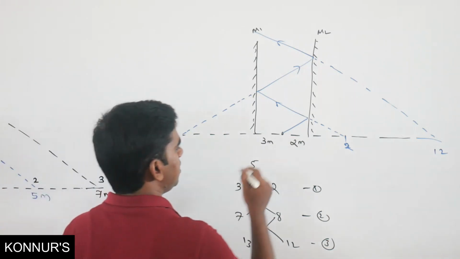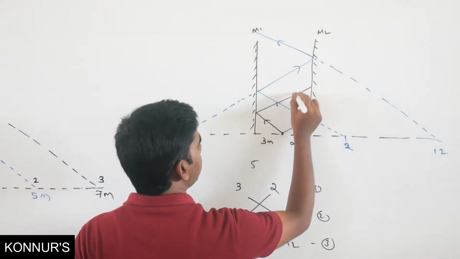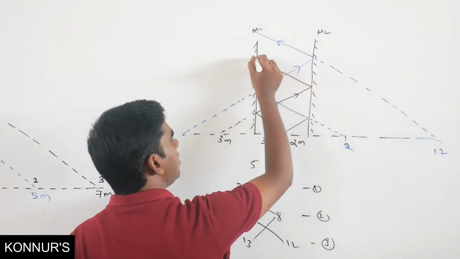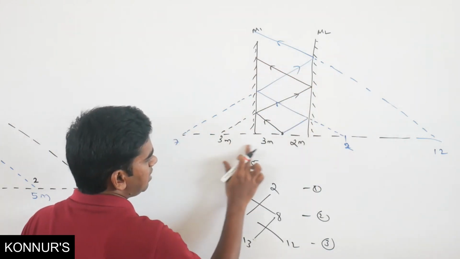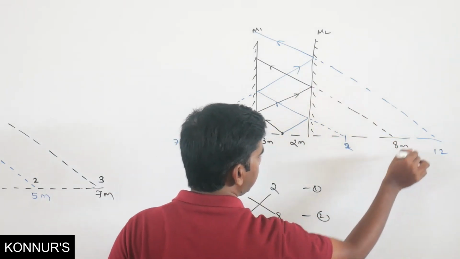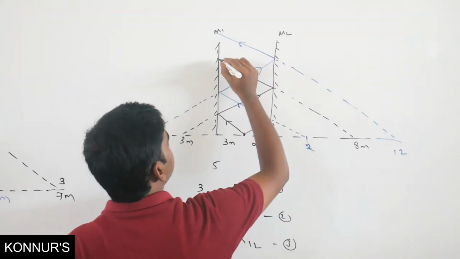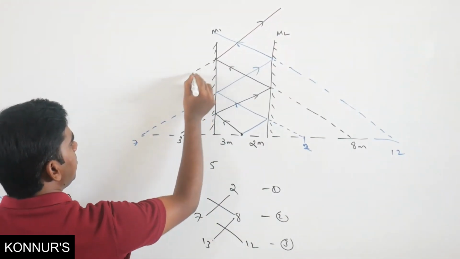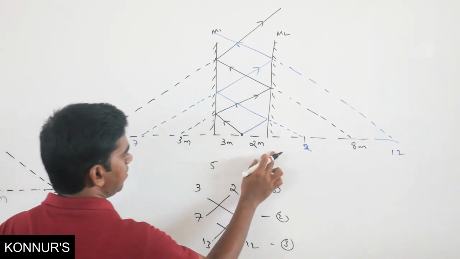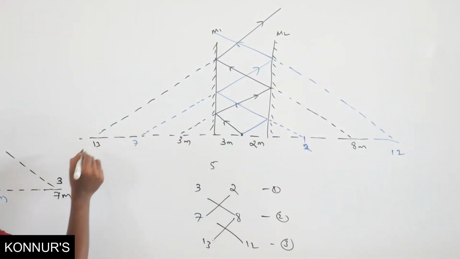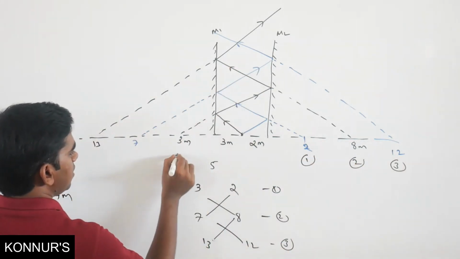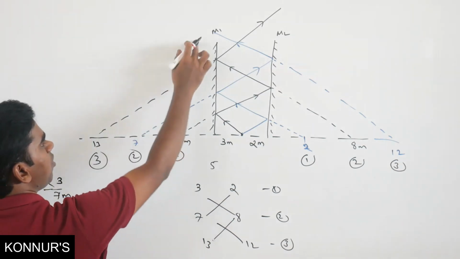Similarly, a ray of light reflects from here. Again it will reflect. So where is the image? The image is at 3 meter distance. Again from here it will reflect. For this mirror, the object is 3 plus 5, 8 meters. So the image will form here at 8 meter distance. Again this will reflect. Where will the image form? Somewhere here. What is the distance? The object is 8, plus 5, which will become 13. So this is the first image, second image, third image from M2. This is your first image, second image, third image from M1.